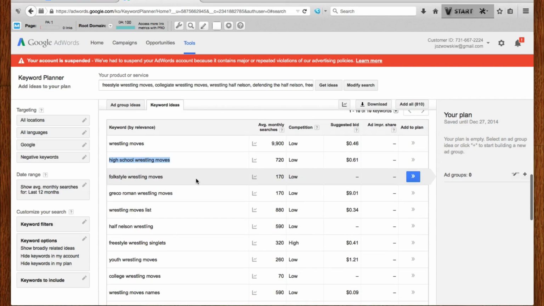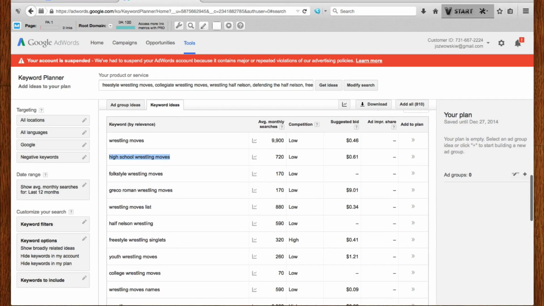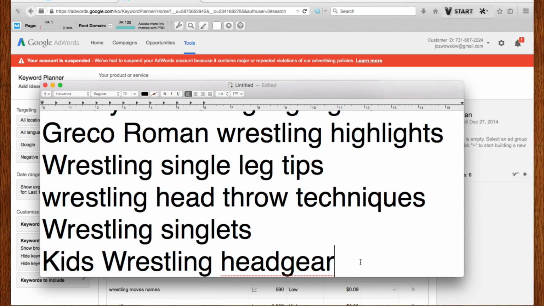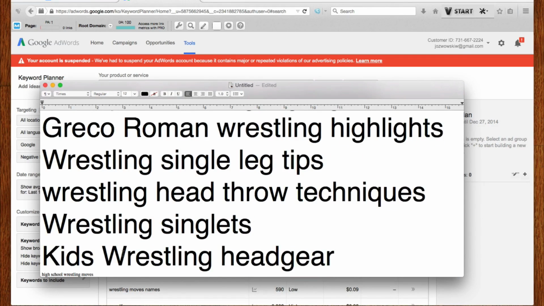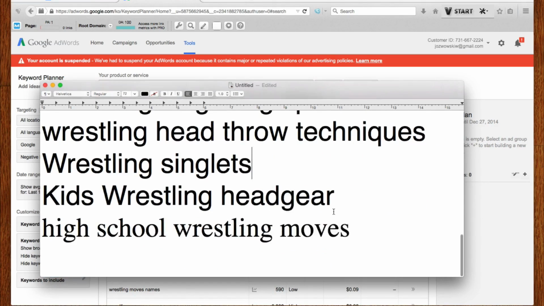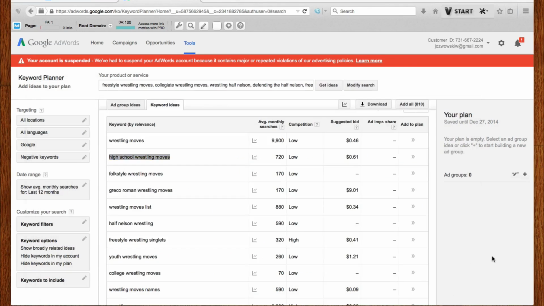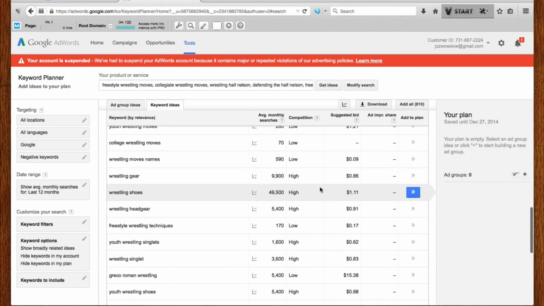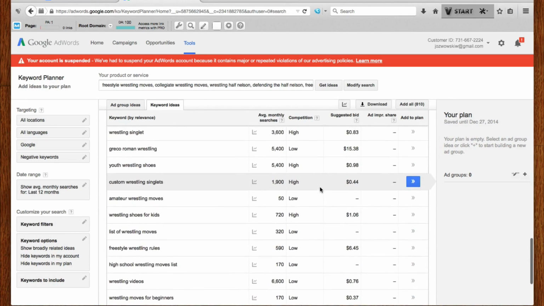So the Google Keyword Planner will give you suggestions as well. So that didn't work out, but let's see. All right, perfect. So we have this list. How do we decide which keywords we're going to go after first?